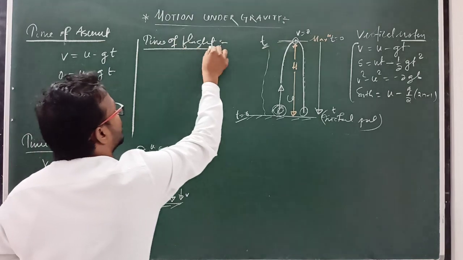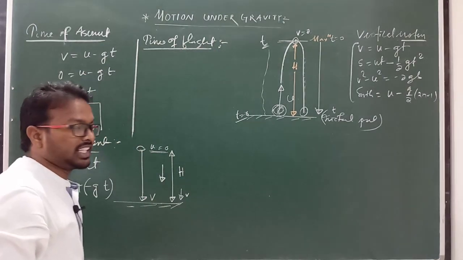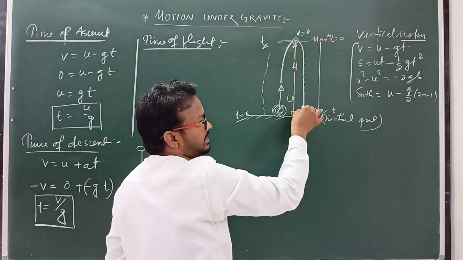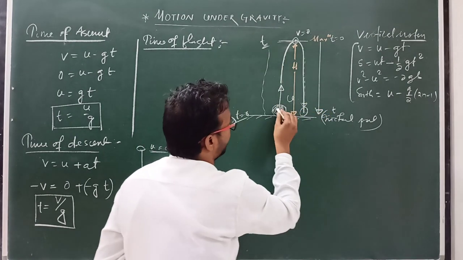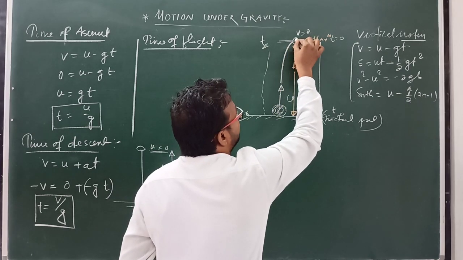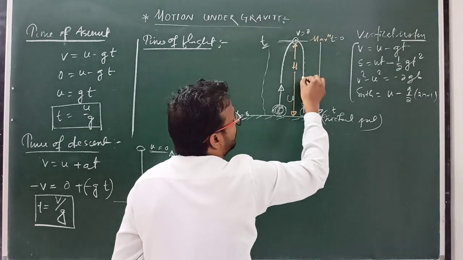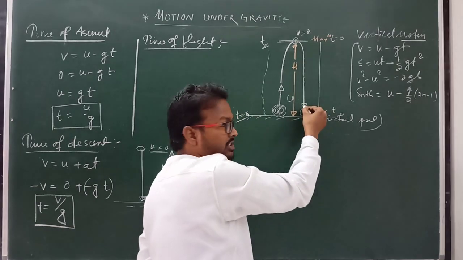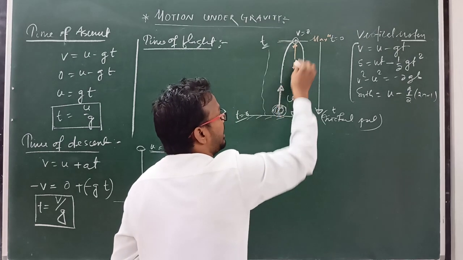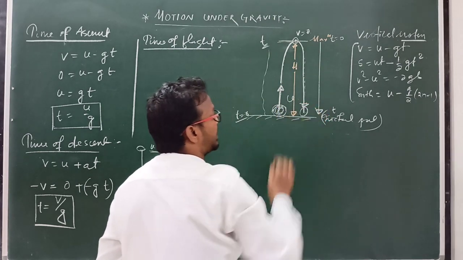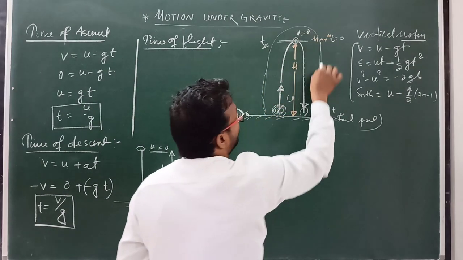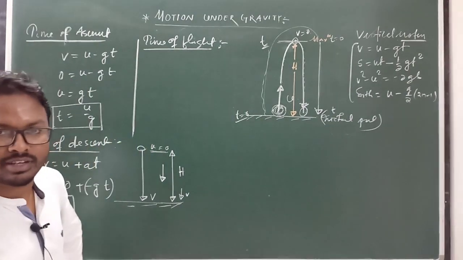Time of flight means total time taken by the projectile, or total time taken by the body to remain in space. The body is projected, reaches maximum height where velocity is 0, and again comes back to the original position. Before hitting the ground, the time taken is known as time of flight, meaning the total time from initial to final point.